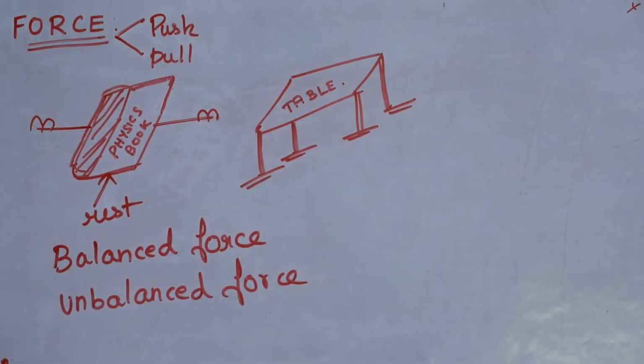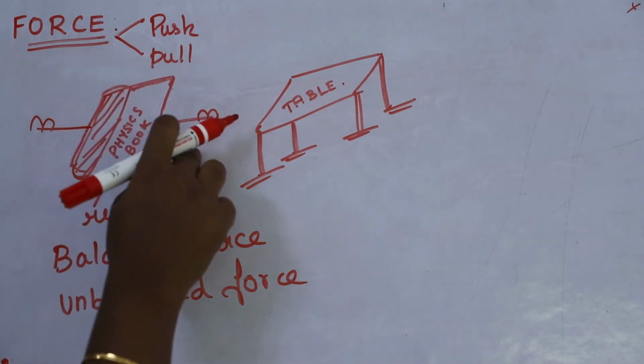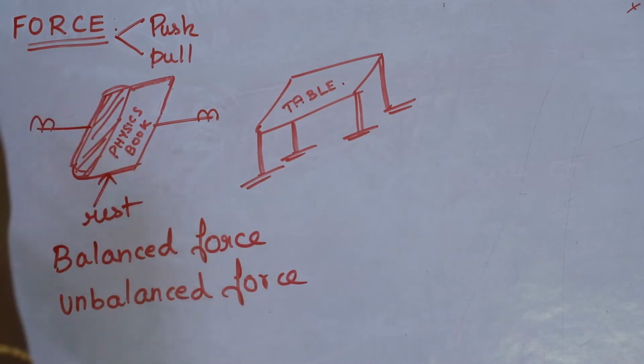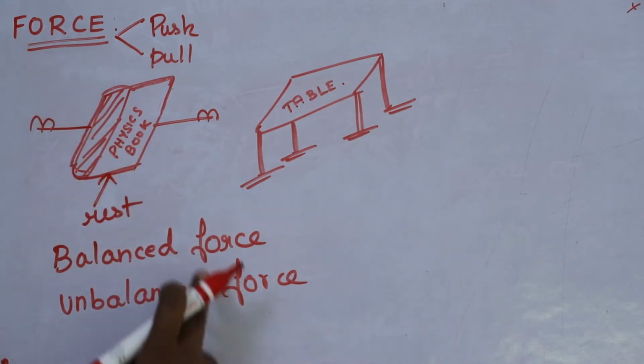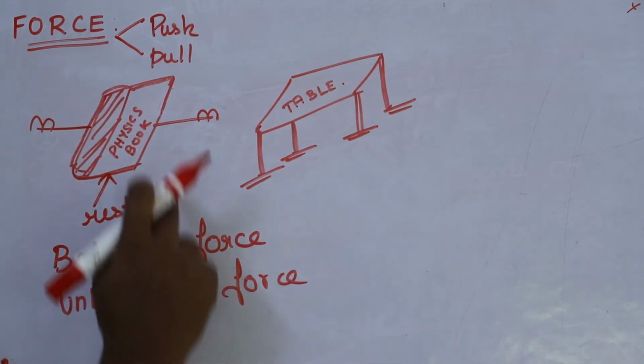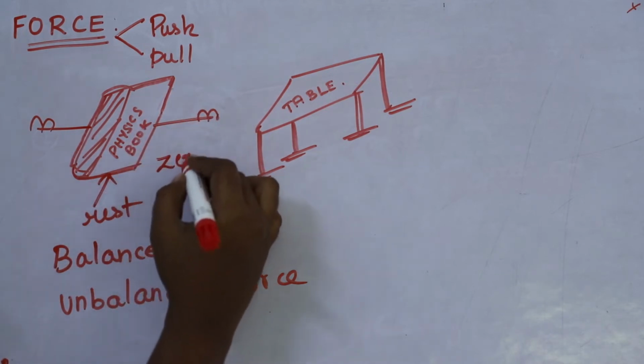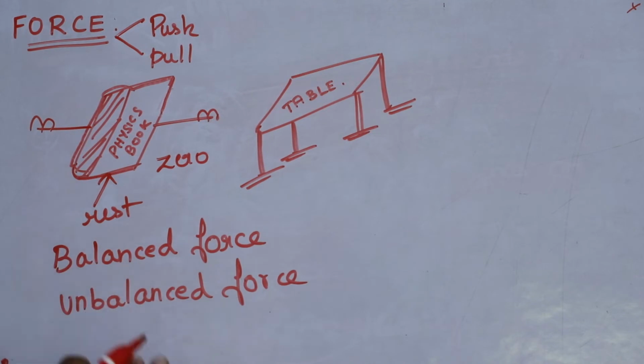What will happen? Will the book move or remain in the same state? Obviously, the book will remain in the same state. We are applying the force, but the book is not moving. It tends to continue in the same state. Such a force is said to be a balanced force. Here, the resultant force is 0, so the book continues to be in the same state.